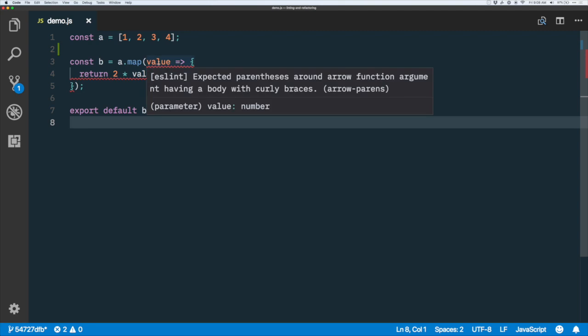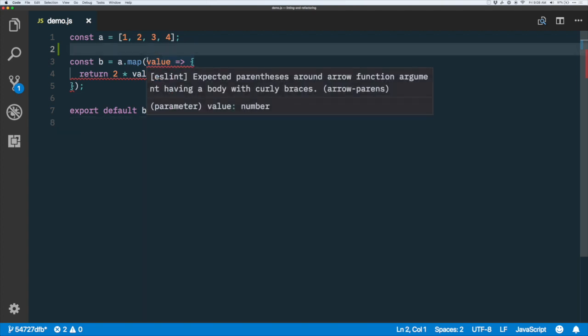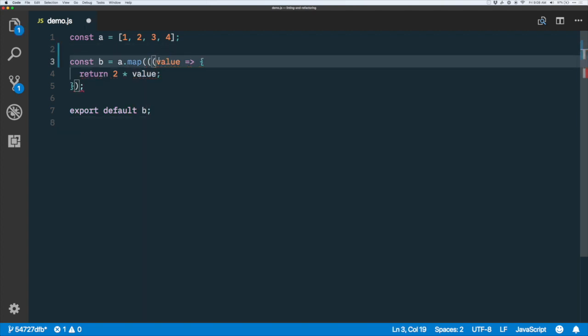Let's see what it says. Expected parentheses around arrow function's argument having a body with curly braces. So this is a linter rule that says that we need to add parentheses around this argument. So let's do that real quick to silence the linter.